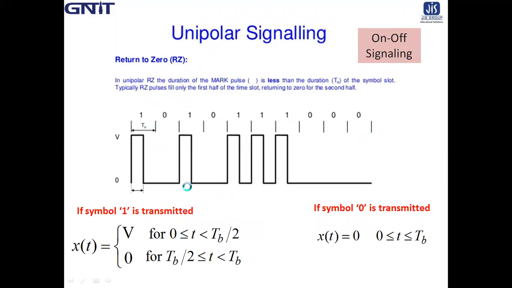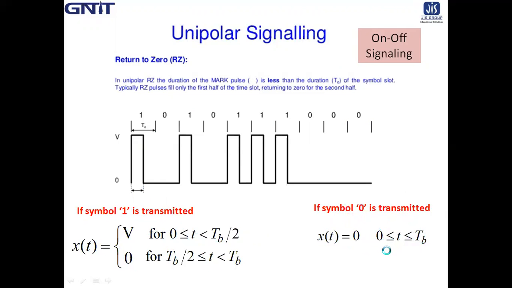So if symbol 1 is transmitted, then x(t) is V for t belonging to 0 to TB by 2, and for TB by 2 to TB, x(t) is 0. Clear? And if symbol 0 is transmitted, then x(t) is 0 for the full bit interval, that is, t belonging to 0 to TB.